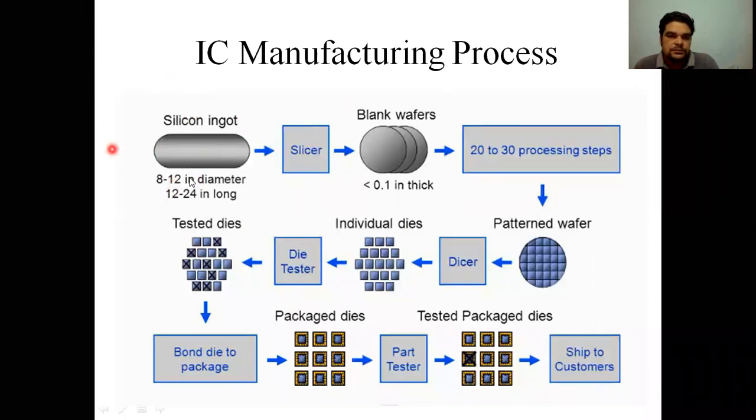First of all, silicon ingots are made. This is basically the single crystal silicon ingot, on which by slicing, blank wafers are formed. Now, once these blank wafers are formed, by doing some processing steps, we get patterned wafers.